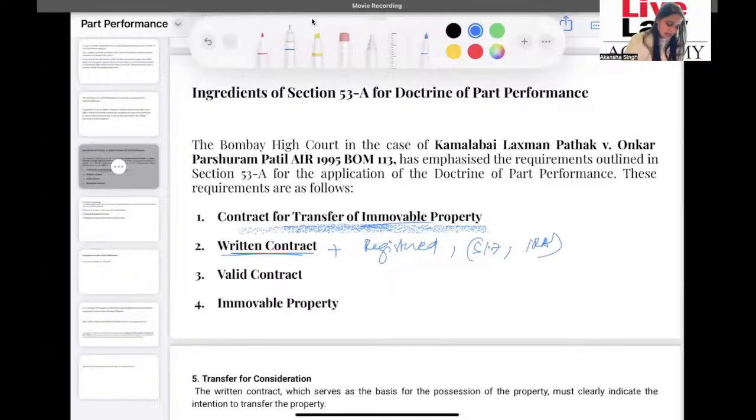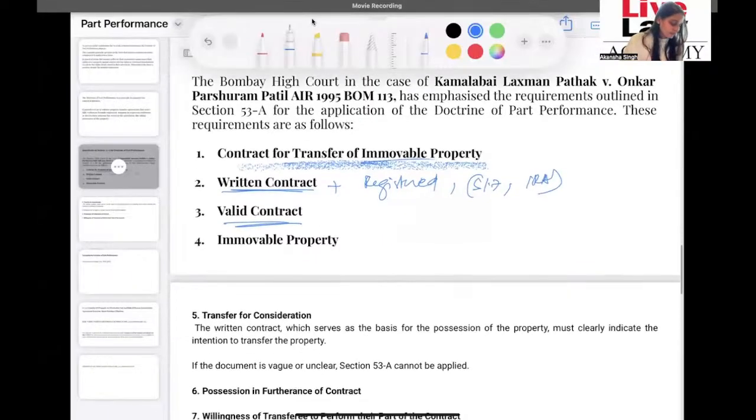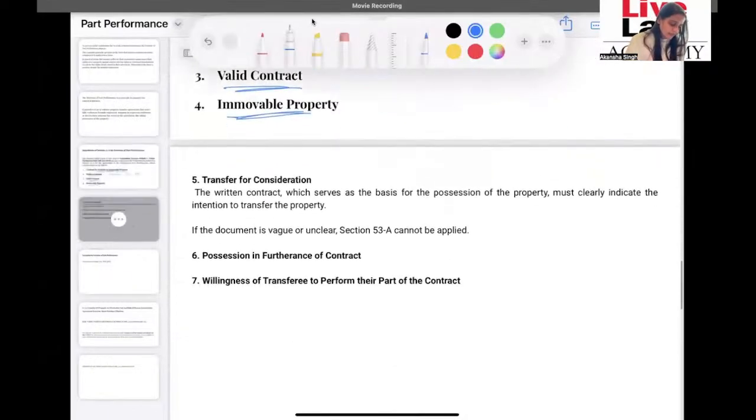Okay, that is there. It has to be a valid contract. Okay, it has to be for immovable property. There must be transfer for consideration. So transfer for consideration also gives an idea that when we talk about gift, it will be excluded.